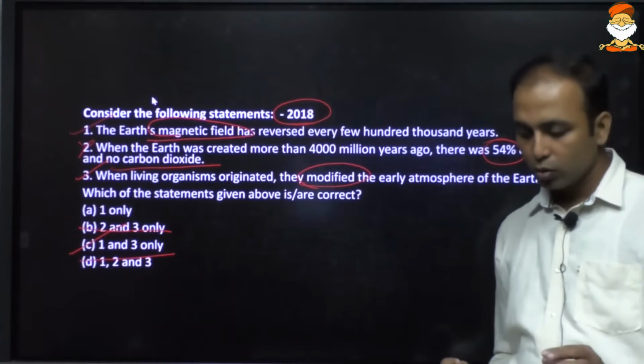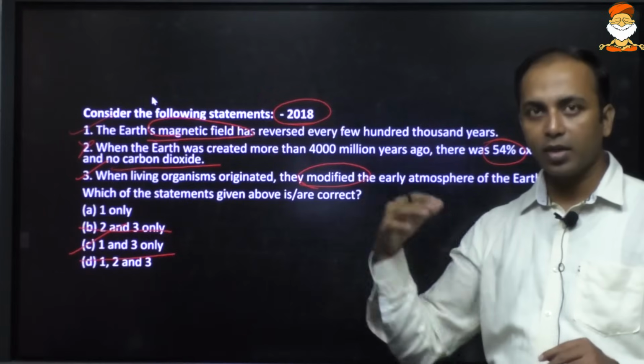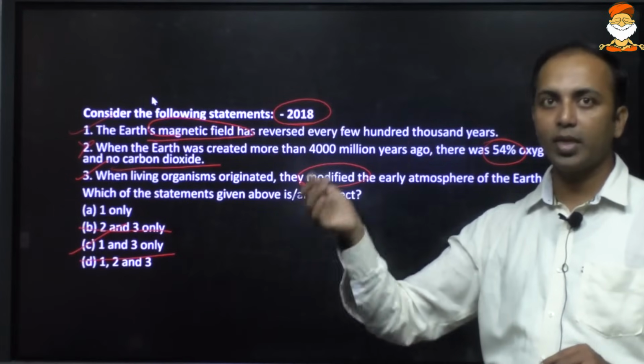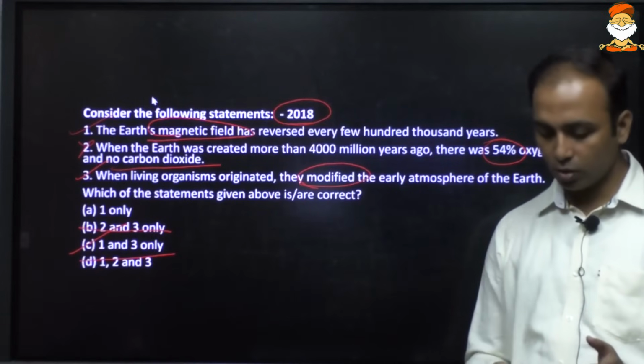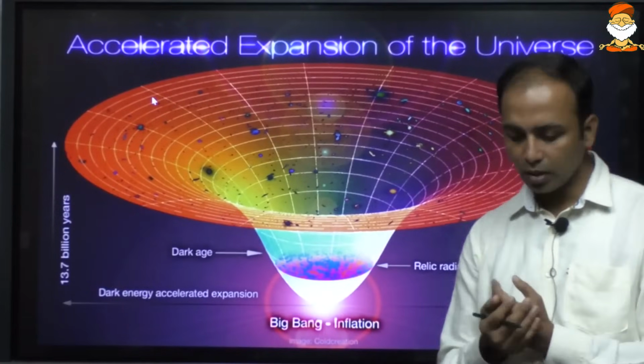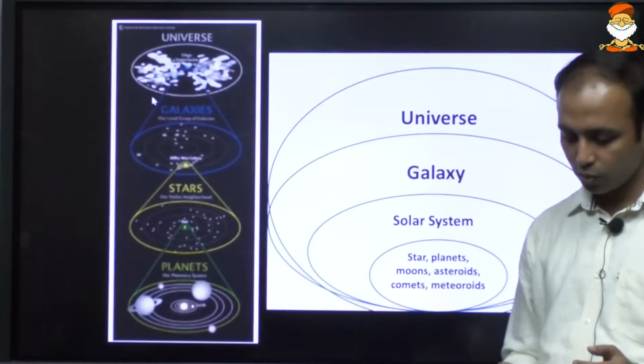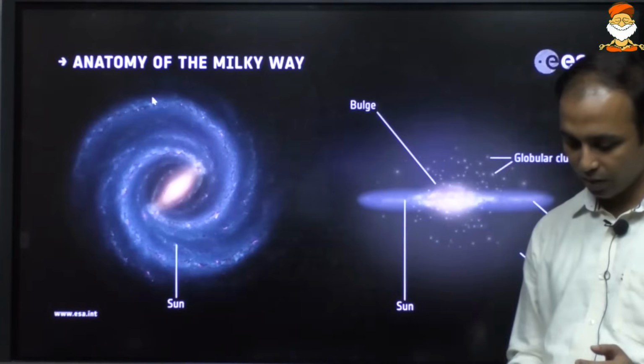So whichever topic you take, take the reference from current affair, but do it in depth from the standard material. We had studied that when the universe was formed, the expansion of the universe took place, and very rapidly.